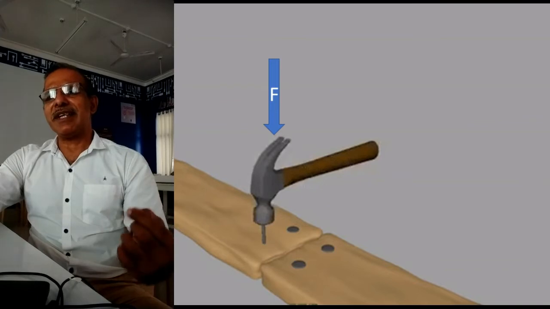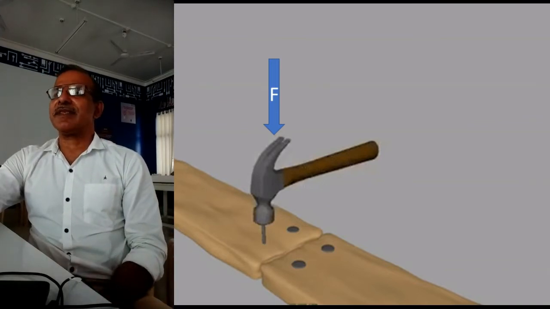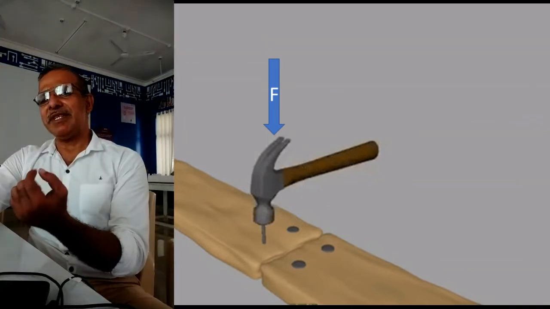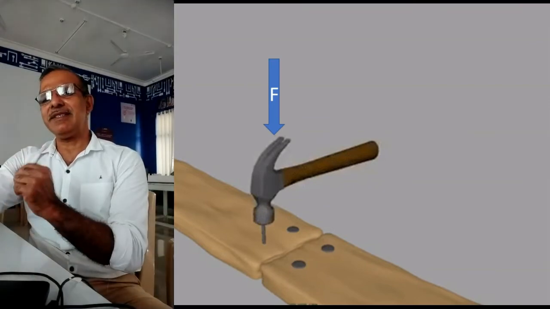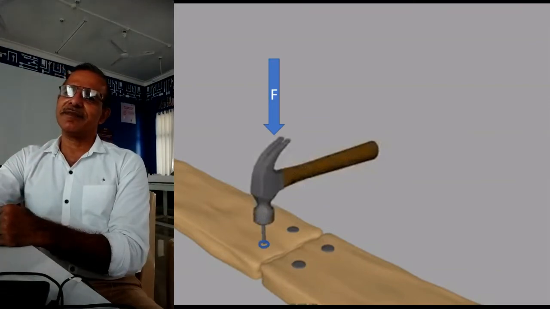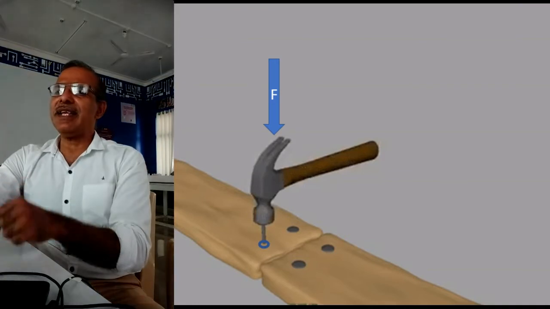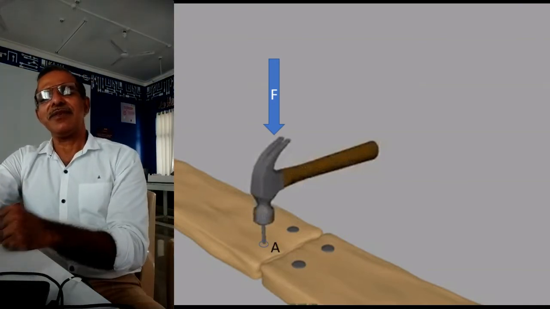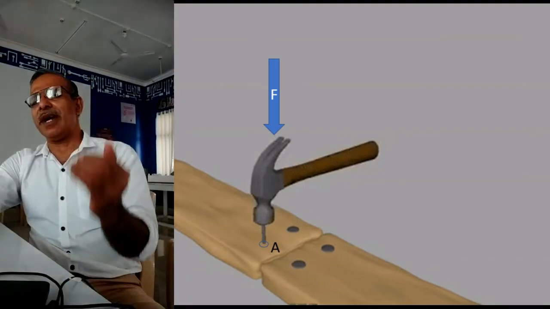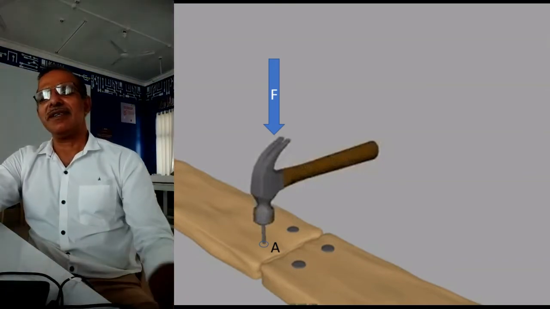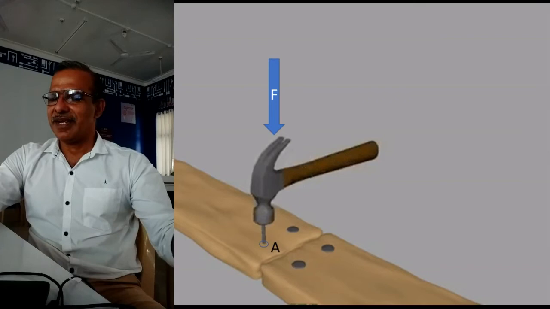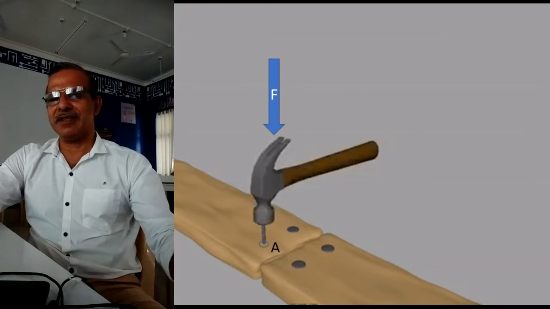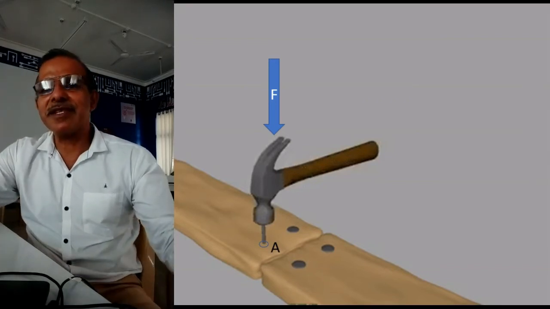And that force is transferred to the tip of the nail, to the small area of the tip of the nail. I'll encircle that area. We'll call that small area A. Right? So again, a force is applied on a small area, where force is F and A stands for area. And there exists a pressure.